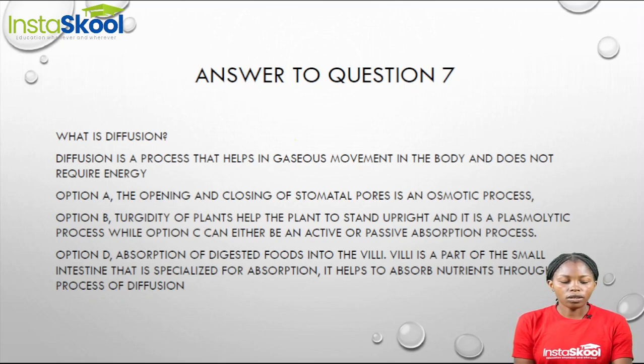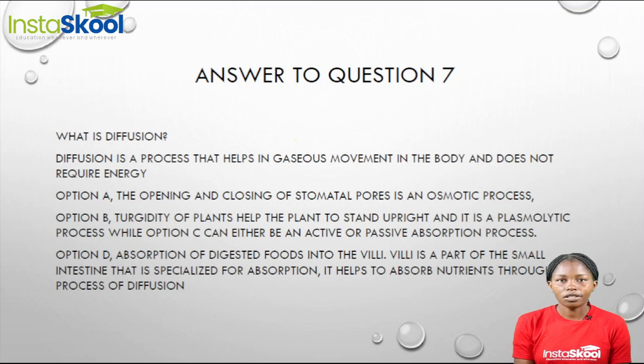Now, when we talk about turgidity of the plant, turgidity of the plant helps the plant to stand upright, and this is a plasmolytic process. Now, what about option C? Absorption of water through root hairs. That's in plants. Option C can either be an active or a passive absorption process. Now, the only option that goes with our question is option D.